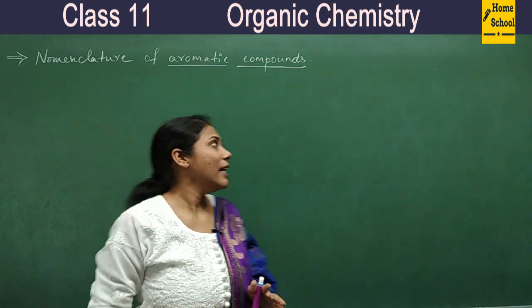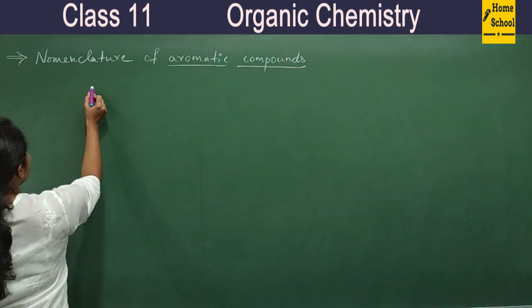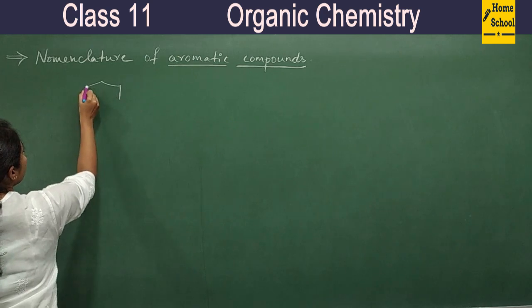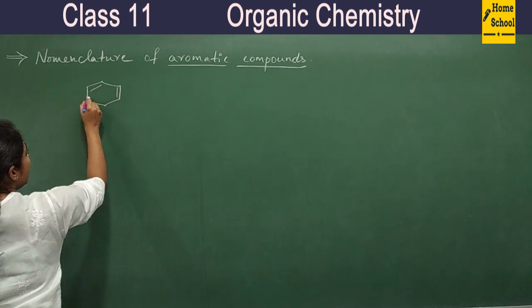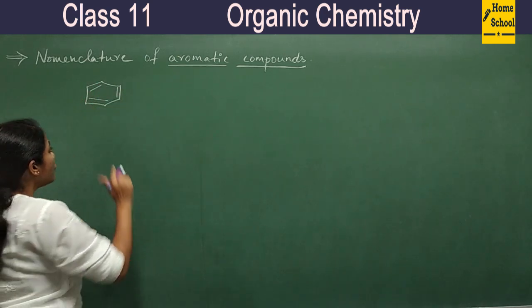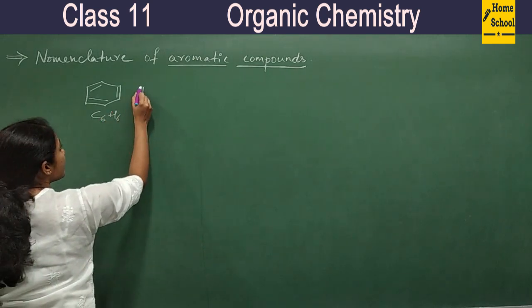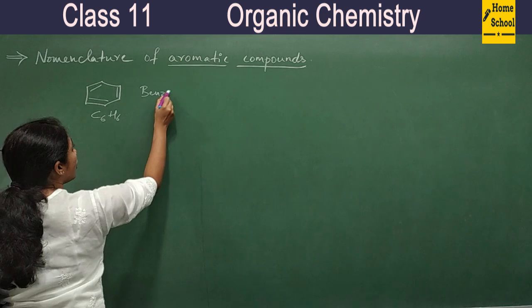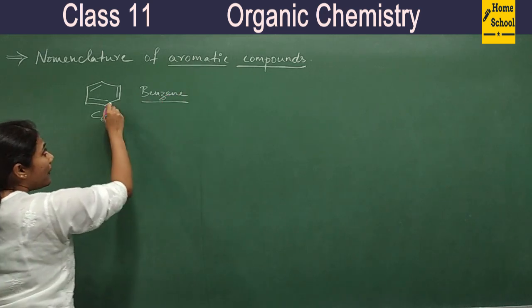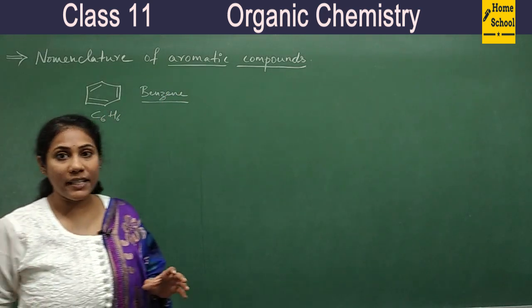Clear? Fine. And the moment I say benzene, quickly you will write the structure like this, right? So its formula is C6H6. So this is called benzene. Common name is benzene. IUPAC name is also benzene.